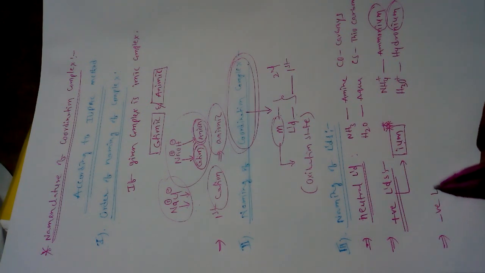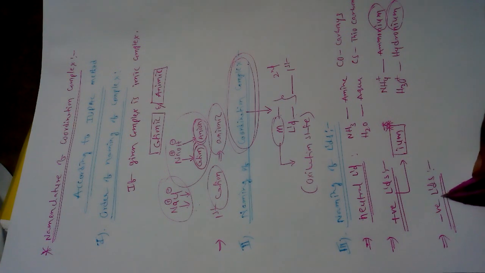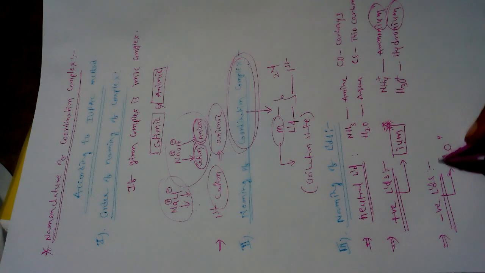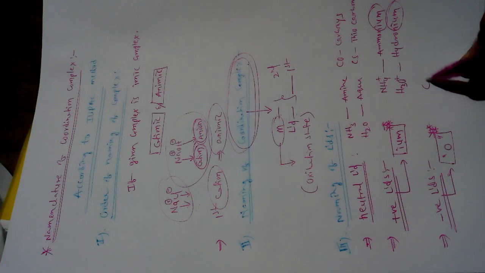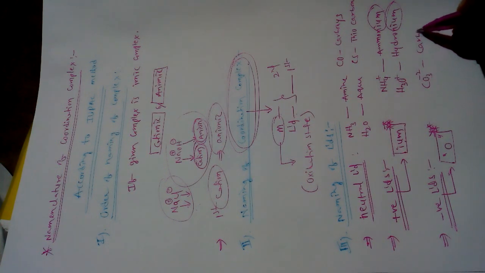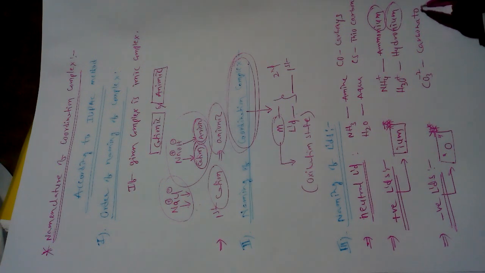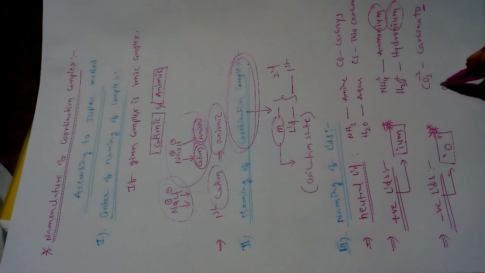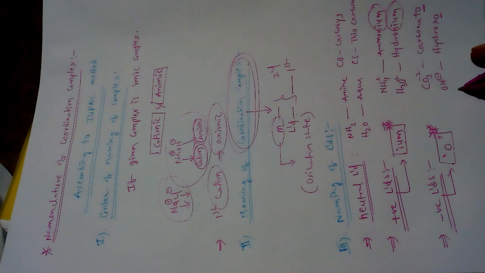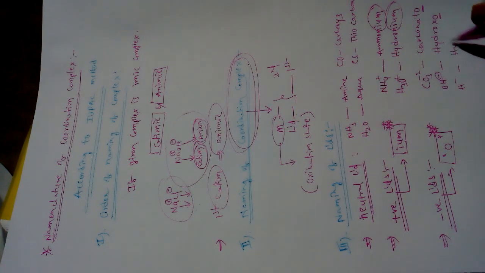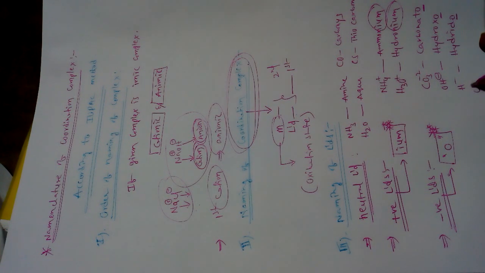And what about negative ligands? For negative ligands also we have a clue. Every negative ligand ends with the letter O, like CO3 2-, carbonato. OH-, hydroxo. H-, hydro or hydrido. Cl-, chloro. These ligands are called negative ligands.